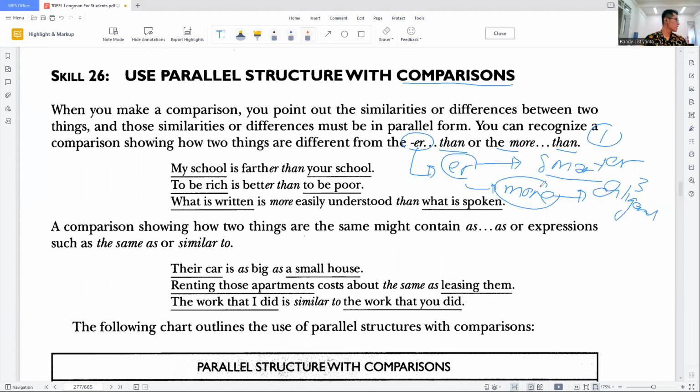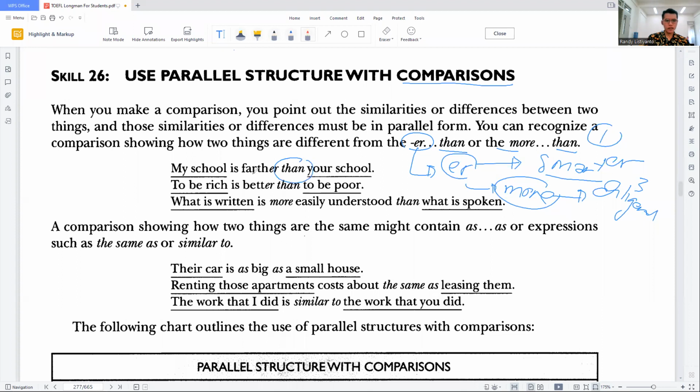Three what? Syllables. Okay, so it's syllable, correct.